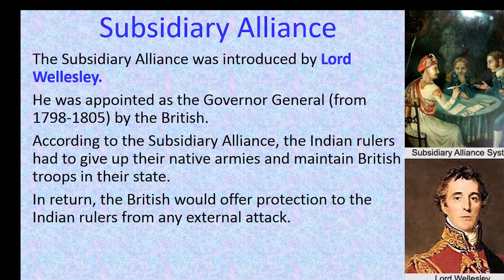According to this subsidiary alliance, the Indian rulers had to give up their native armies and maintain the British army in their state. In return, the British would offer protection to the Indian rulers from any external attack.